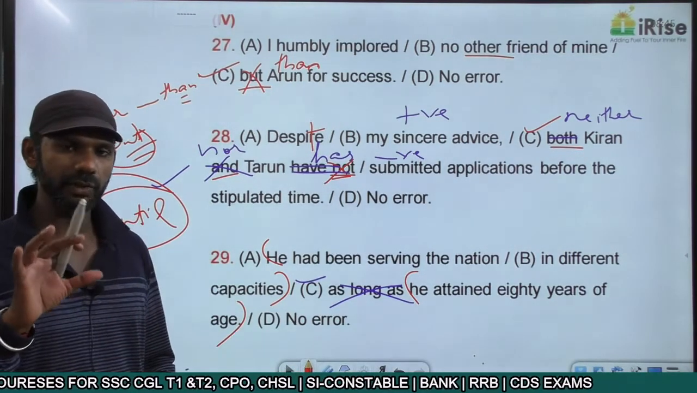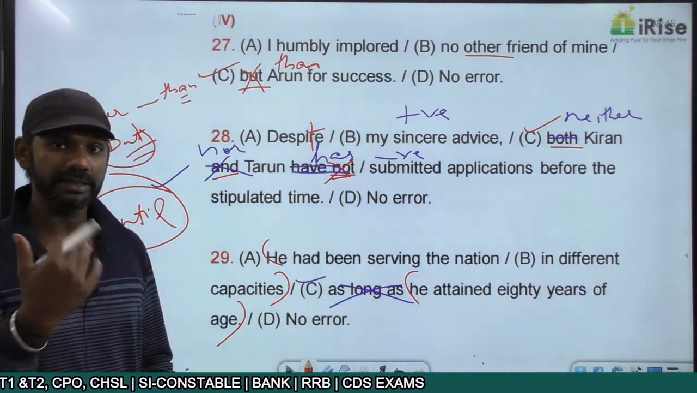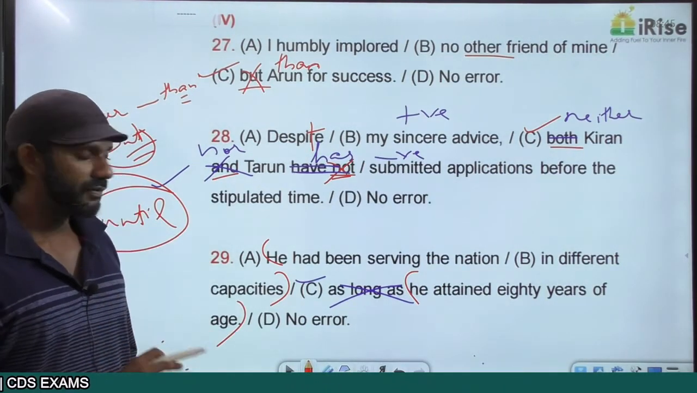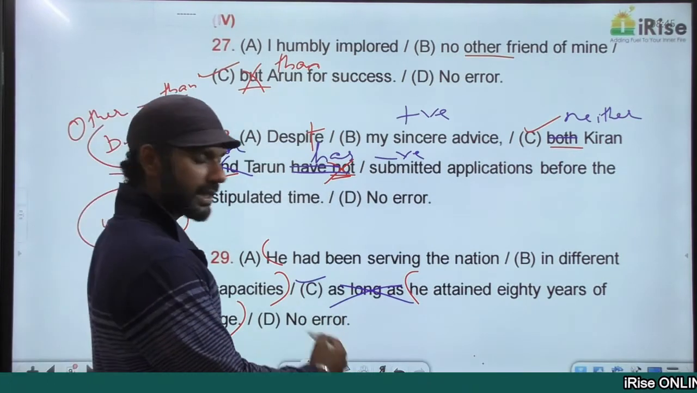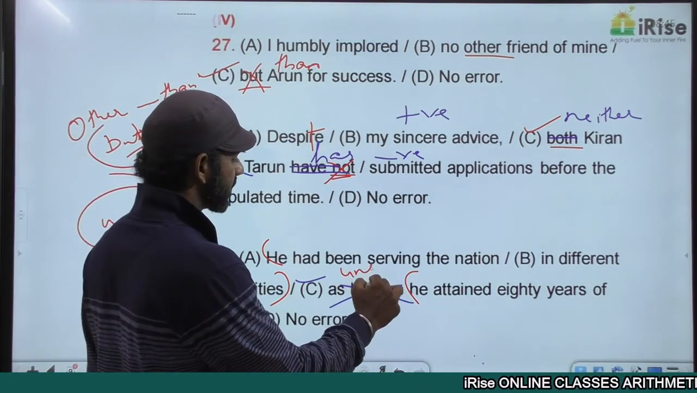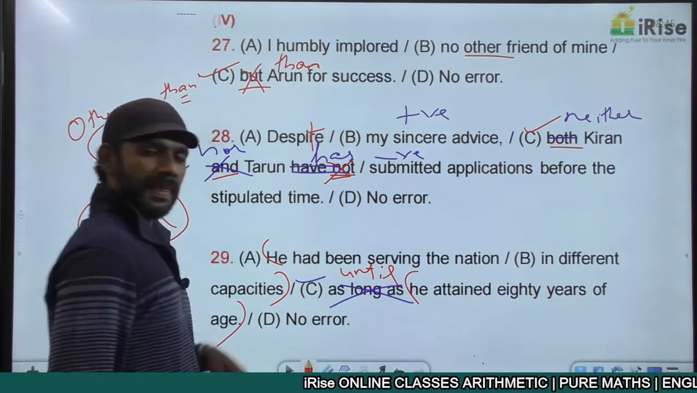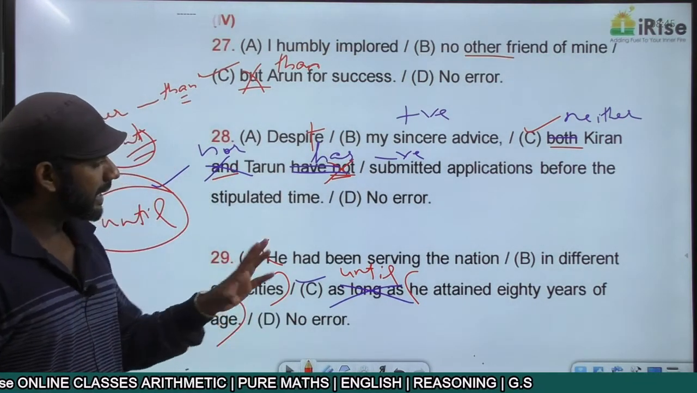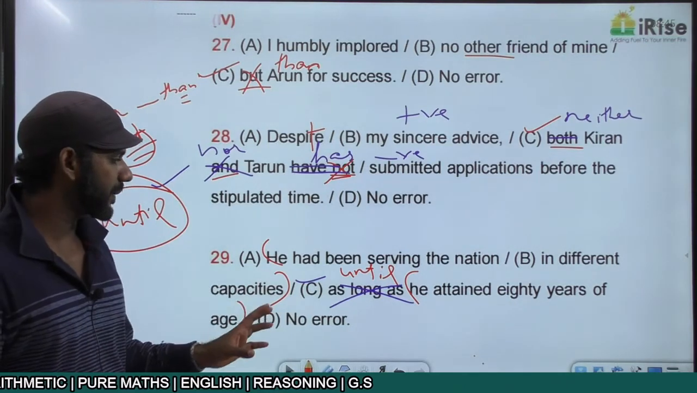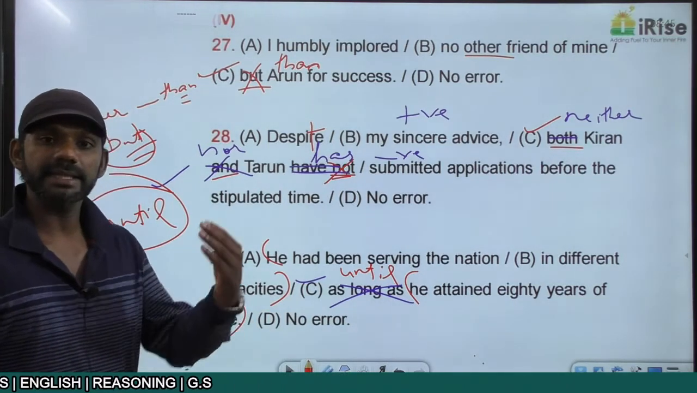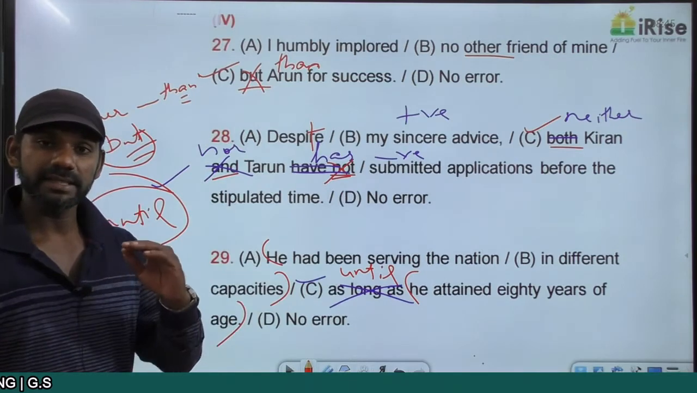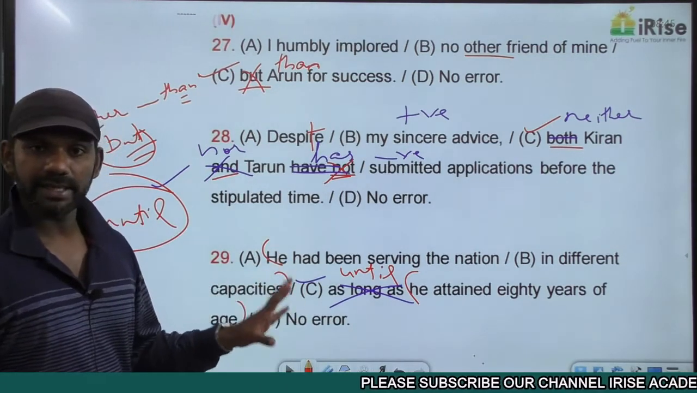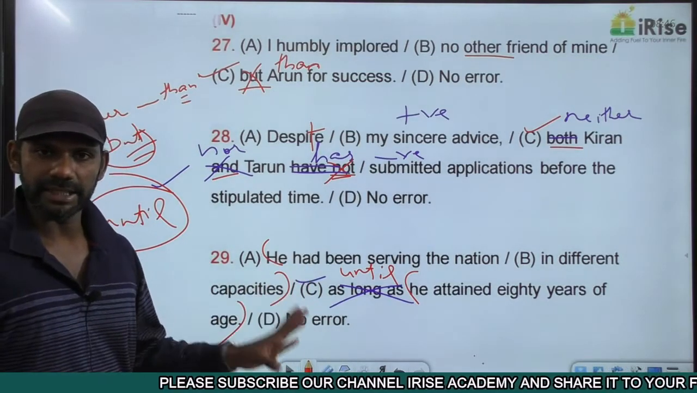Till cannot be used. I told you till just to make you understand the meaning of it. Till the time he attained. So we have two ideas in this sentence denoting time. We have to use until. So instead of as long as, in this sentence we have to go for until. Now we'll see whether the whole sentence makes sense or not. He had been serving the nation in different capacities until he attained 80 years of age. That means till the time he attained 80 years of age, he had been serving his nation. Now the sentence makes sense. Now the whole statement is grammatically correct.